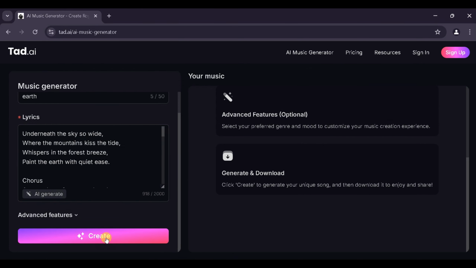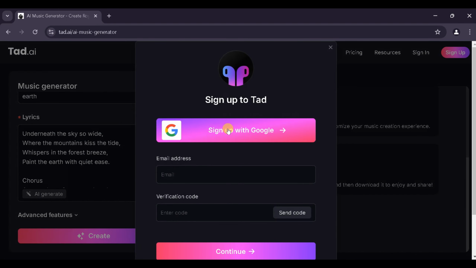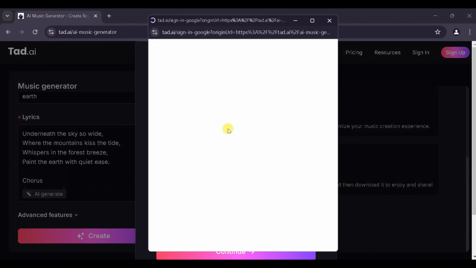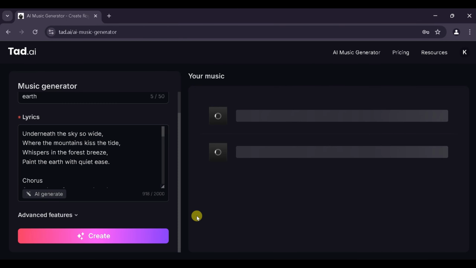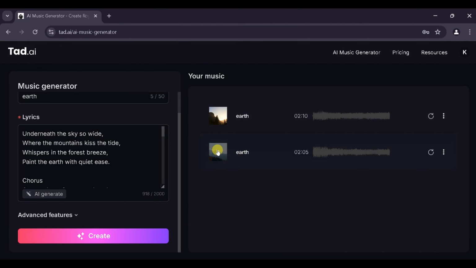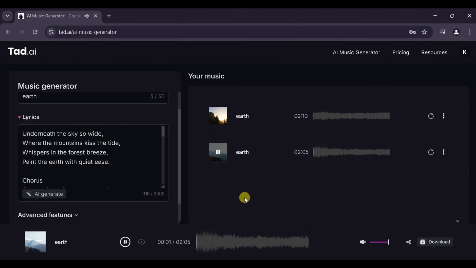Click on Create and it will ask you to sign in or sign up to generate the song. I will sign up using my Google account. Now wait, as tad.ai will take some time to generate the song for you. It has generated 2 versions of the same song. I will play the second song for demo purposes.